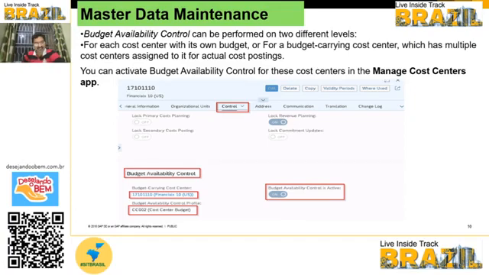Even though the other carrying cost center does not have availability control activated, the system will check postings for both cost centers. Or you can give the same carrying cost center as well. Both options are available. So please remember that you have to mandatorily use the Manage Cost Center app for the activation of availability control. Under the control data, this is available.